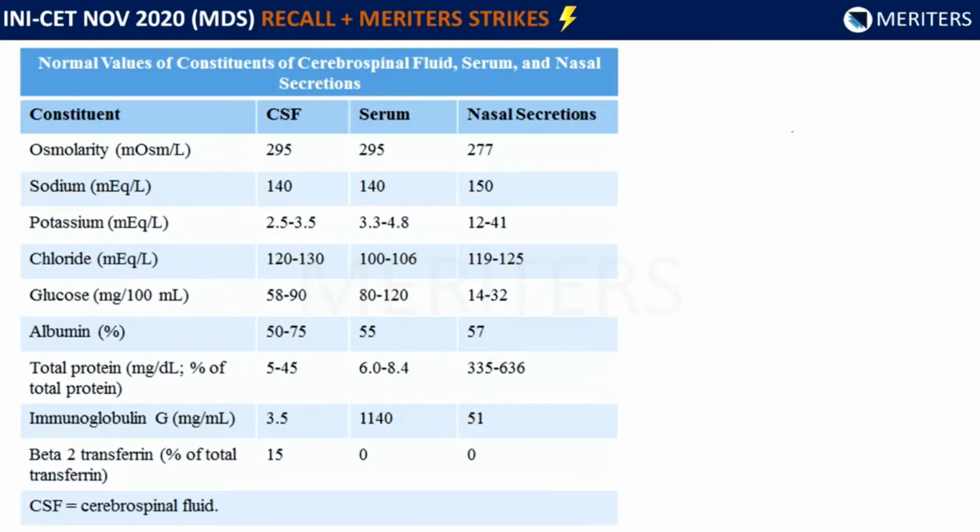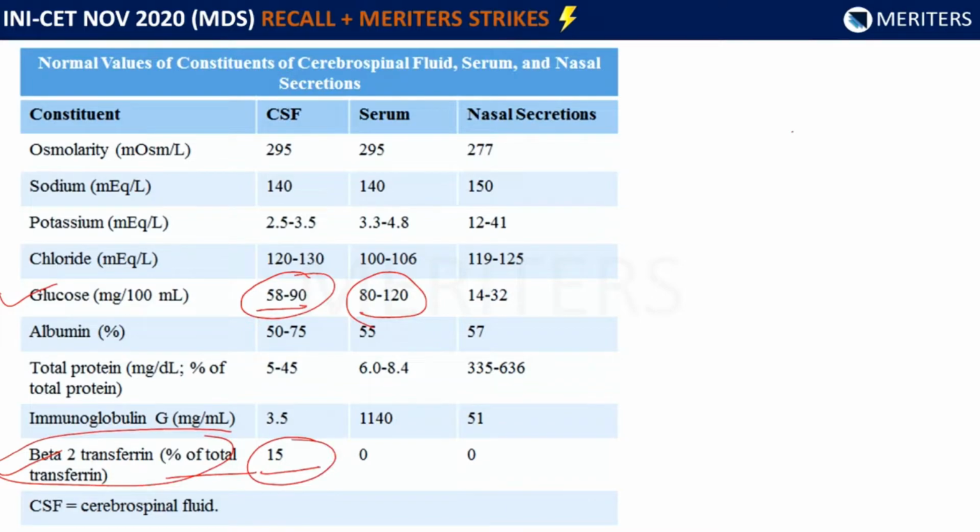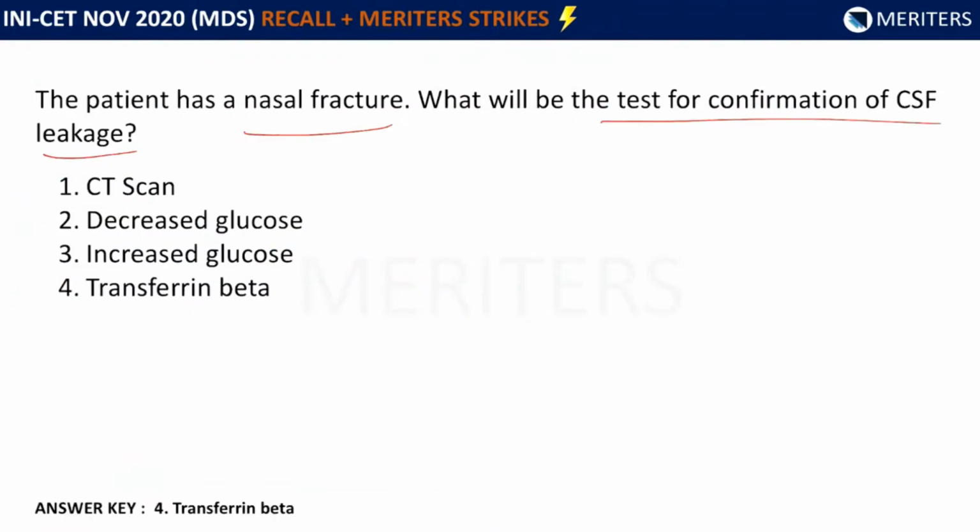Now we'll see here glucose. Glucose is 58 to 90. Serum, it is 80 to 120. So in comparison to serum, the glucose is less in CSF. And see, beta-2 transferrin. Now this is percentage of total transferrin, beta-2 transferrin. This is around 15%. It is there in CSF and it is not present in serum and nasal secretions. So now we see the question. Here, it is asking the test for confirmation of CSF leakage. So here, out of the options, the best option would be transferrin beta-2 marker. So here answer will be transferrin beta.